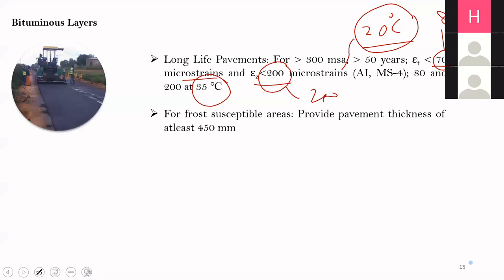Now, if we are constructing a pavement in a frost susceptible area, we have to find a solution such that capillary rise of water is not there in the subgrade. So for that, we have to increase the pavement thickness to at least 40 mm. So this is specifically for frost susceptible areas.